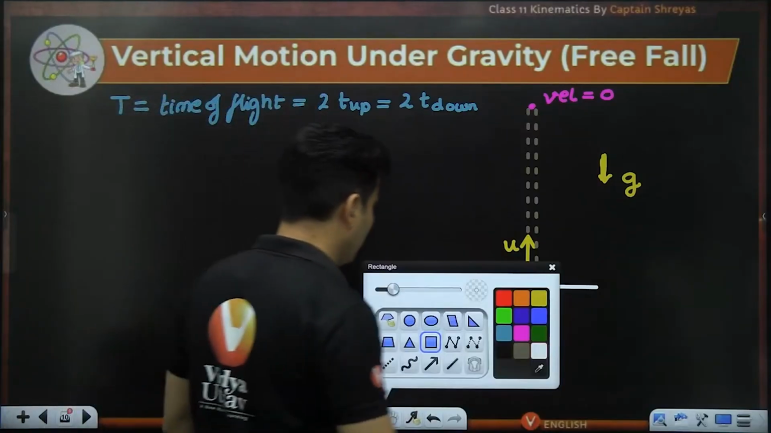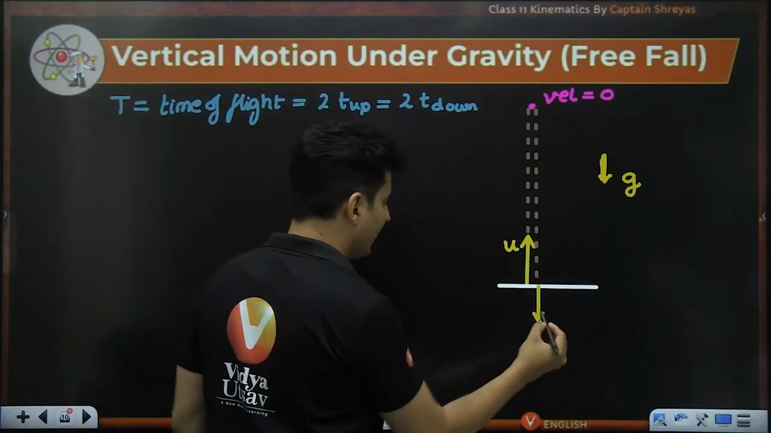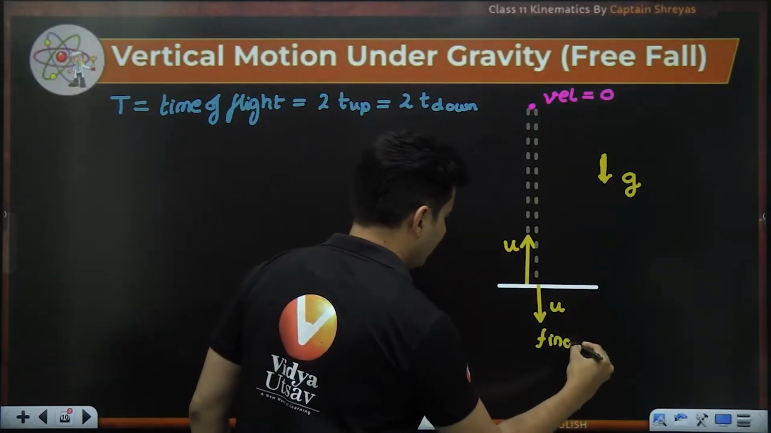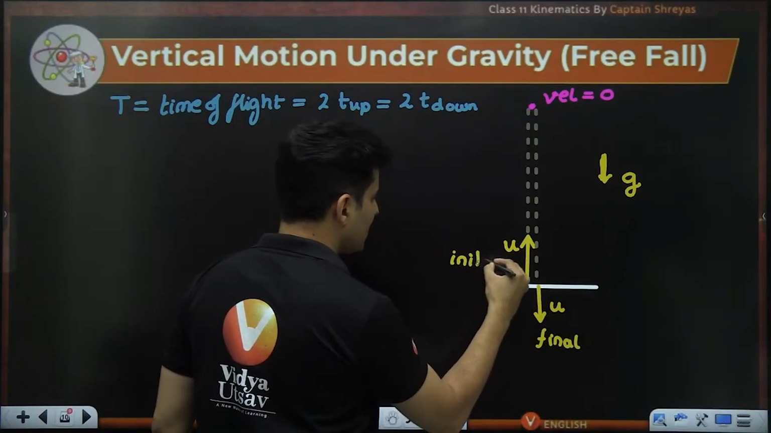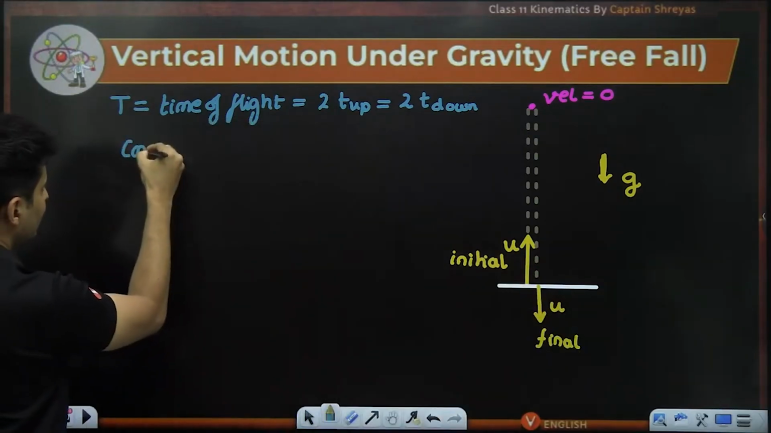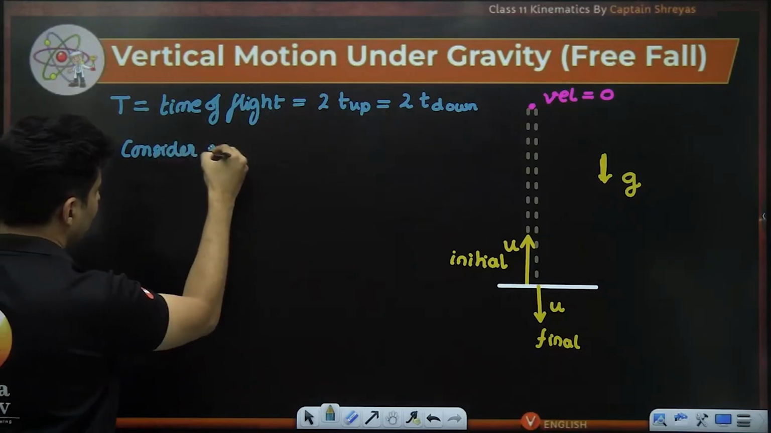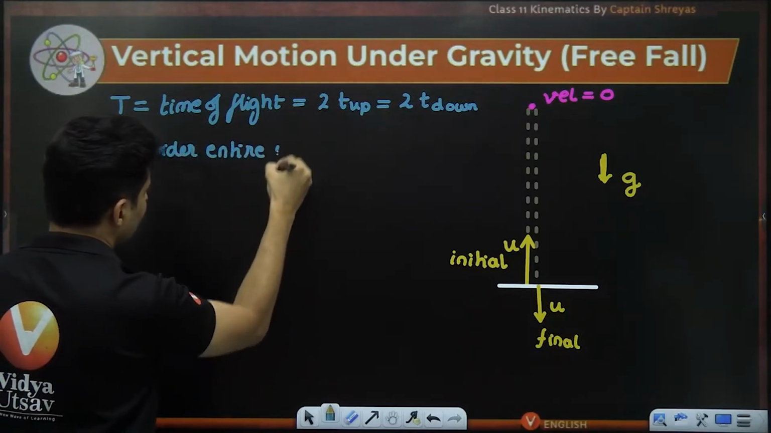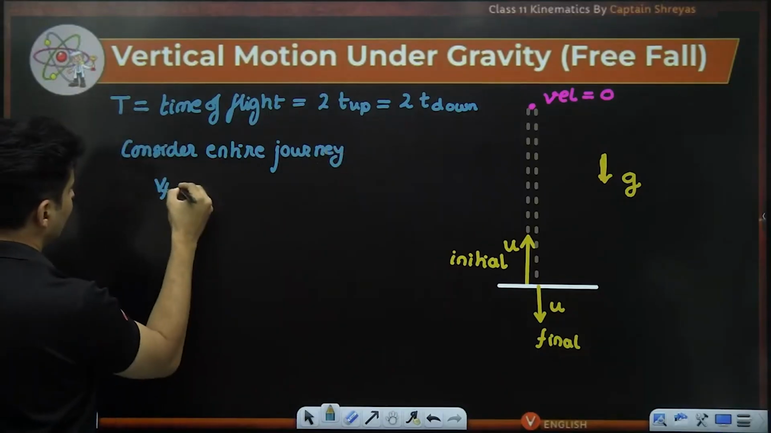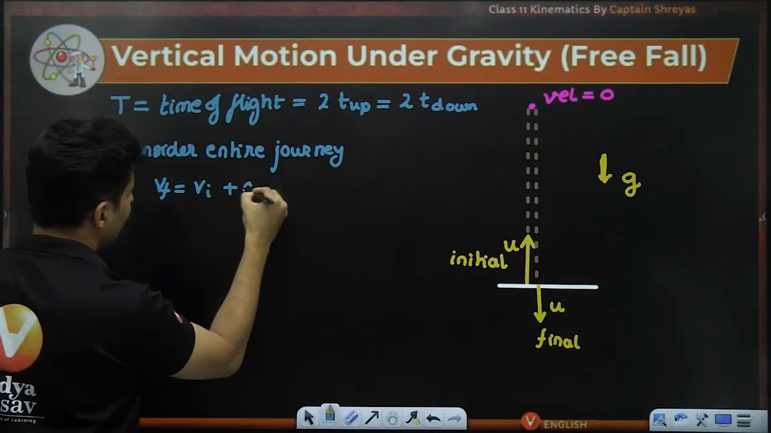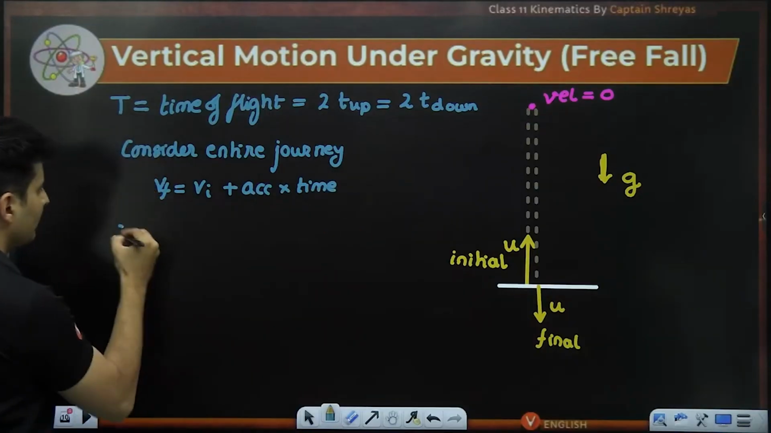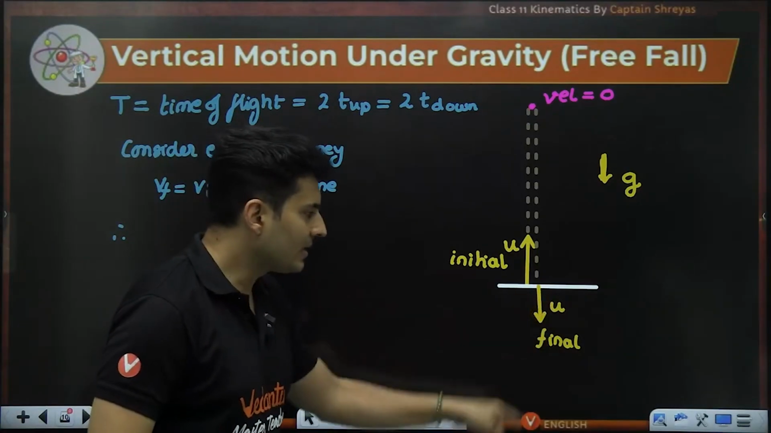Maybe I can do that, because I know one thing: the final velocity is just like this. This is final, this is initial. If you consider the entire journey, the final velocity is initial velocity plus acceleration multiplied by time. First kinematic equation. Final velocity is down.